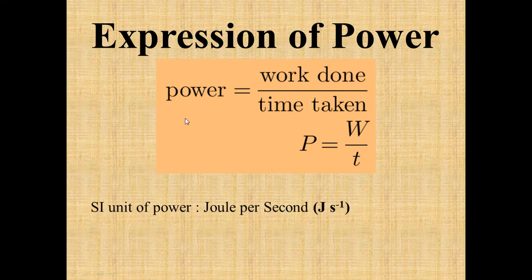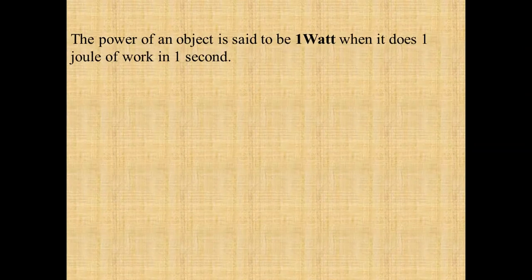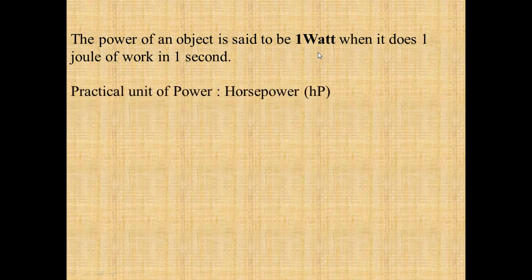Now coming to the SI unit of power. The SI unit of work is joule, the SI unit of time is second, so its SI unit becomes joule per second, and it is also called watt, named after the scientist James Watt, so it is denoted by capital W. Now let's define 1 watt. The power of an object is said to be 1 watt when it does 1 joule of work in 1 second.